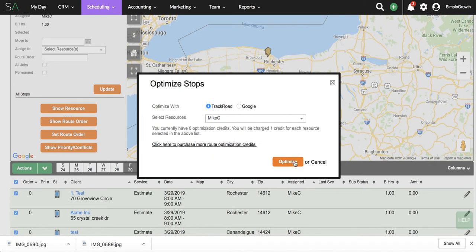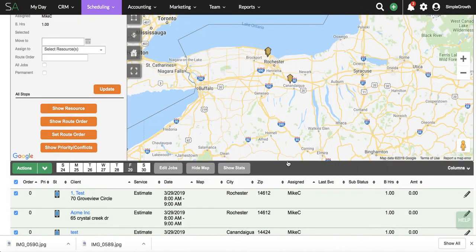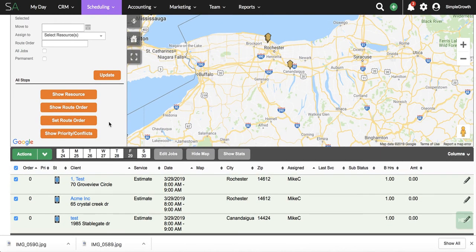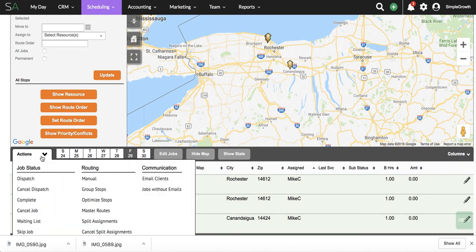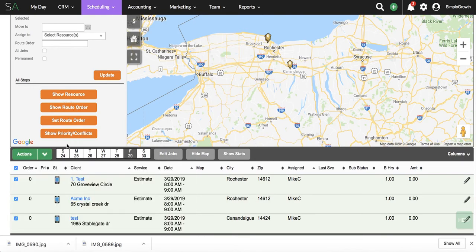Now you can notice TrackRoad is a paid version. It's 10 cents. Or Google is free up to 23. So if you've got 23 or fewer estimates, you can use the Google version. Once we go in and hit optimize now, the system has automatically optimized those pins for drive time, and I can go in and hit show route order, and we'll have a visual representation of those.